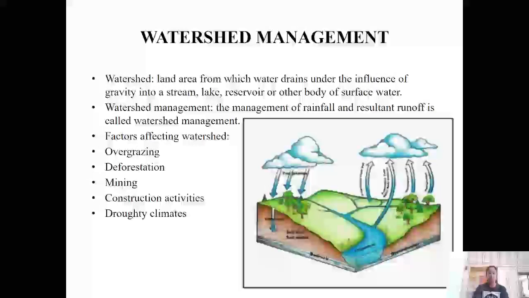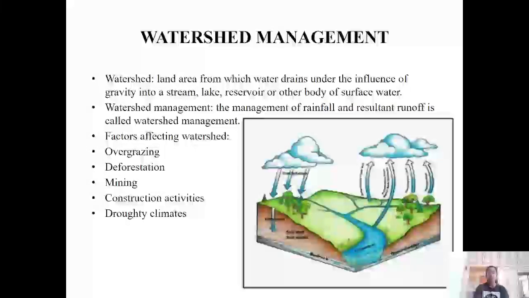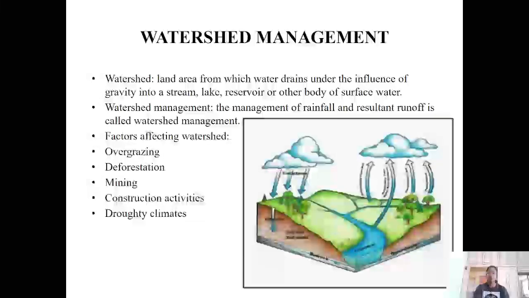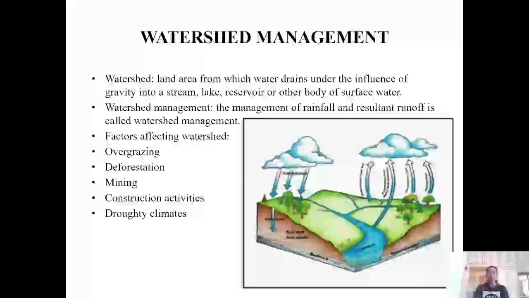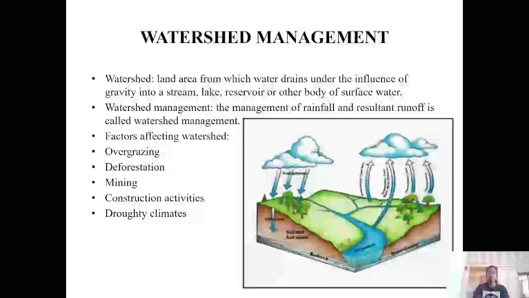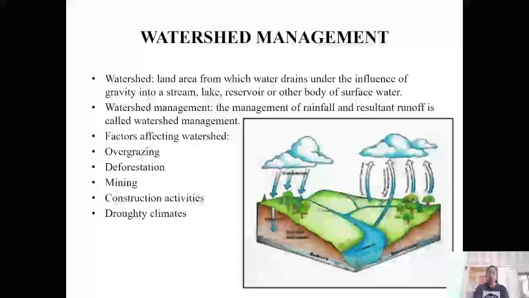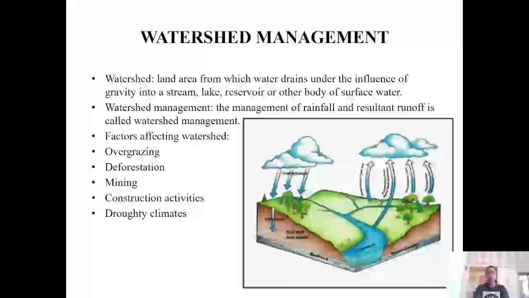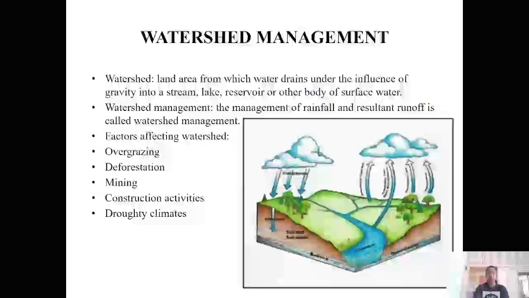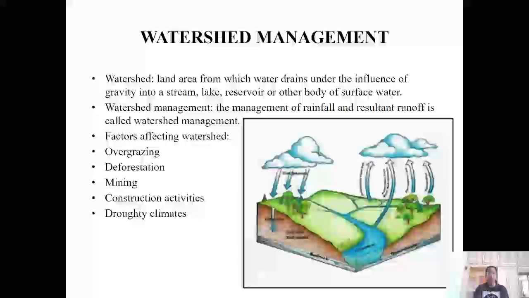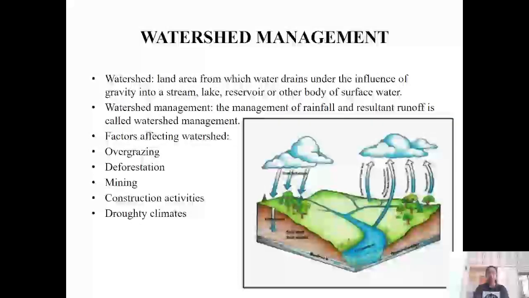Watershed management. Watershed: land area from which water drains under the influence of gravity into a stream, lake, reservoir or other body of surface water. Watershed management. The management of rainfall and resultant runoff is called watershed management. Factors affecting watershed: overgrazing, deforestation, mining, construction activities and droughty climates.